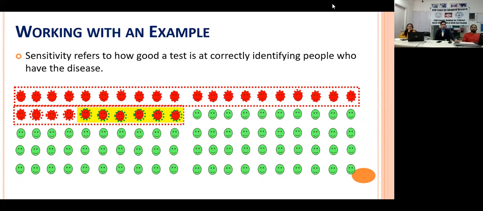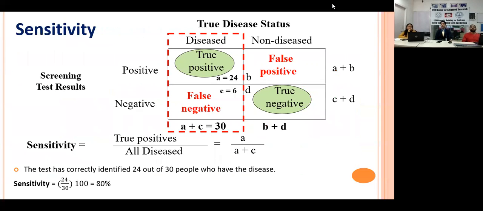Now, what does it mean? It means that among the people who were diseased, the test was able to identify 24. So the true positives were 24, and the test was not able to identify 6. We are working on the first column in this case, 30, right? So the sensitivity of this test is 24 correctly identified out of 30, which is 80%. That is what the sensitivity is.